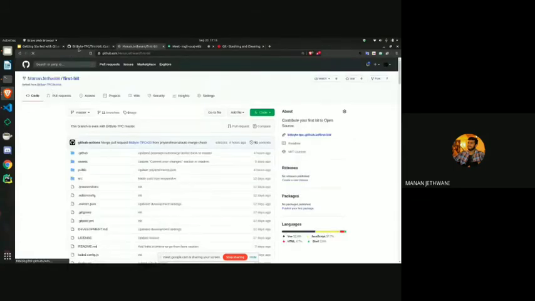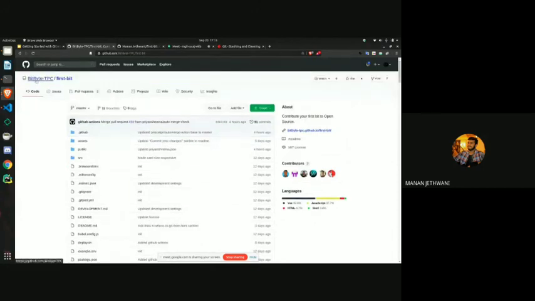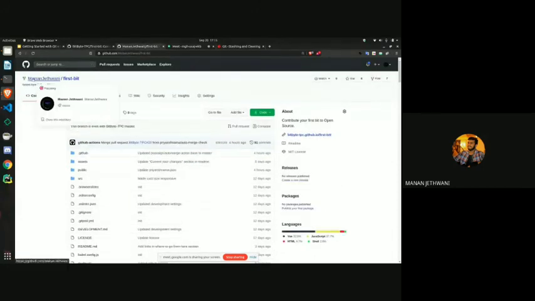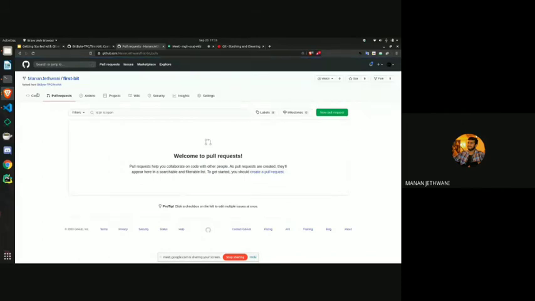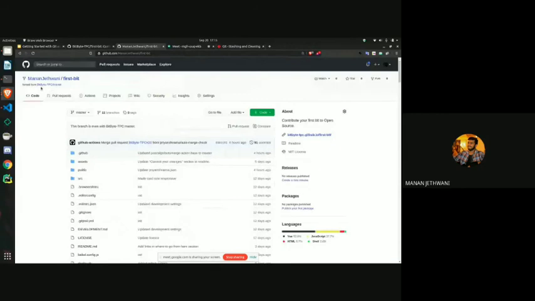Now you can see earlier the first bit had a name bitbyte tpc/first bit. Here I can see Manoj Jetwani/first bit. This means I have made an online copy. I can make the pull request from here, as you can see, and all the code is same as it is, and it shows from where it is forked.